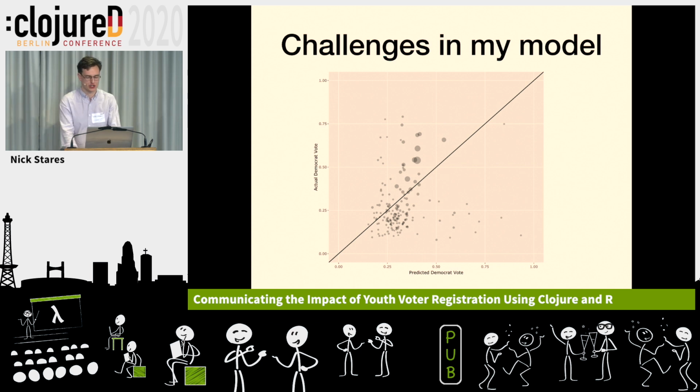We're looking at a picture right now of different counties and how I predicted them to vote versus how they actually voted. Each dot is one county in Texas, and the size of the dot is the population size of the county.